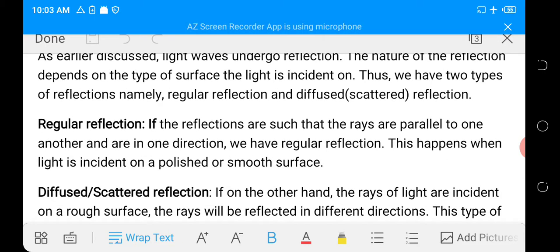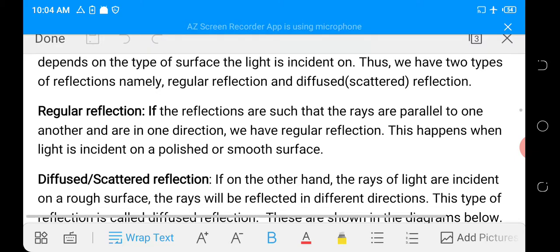Regular reflection. If the reflection ensures that the rays are parallel to one another and are in one direction, we have regular reflection. And regular reflection occurs when light is incident on a polished or smooth surface.